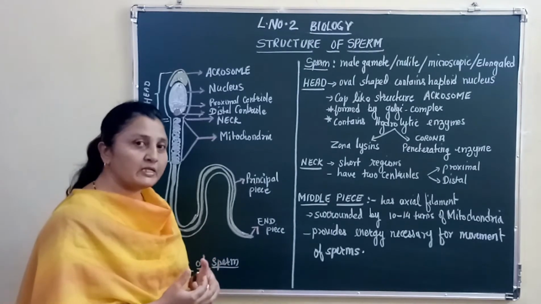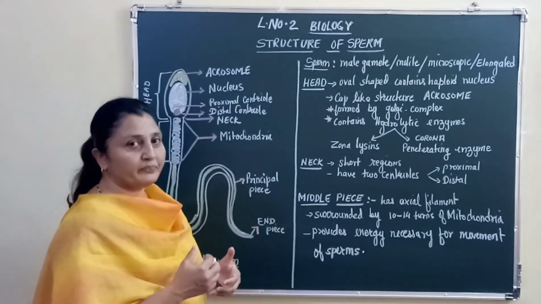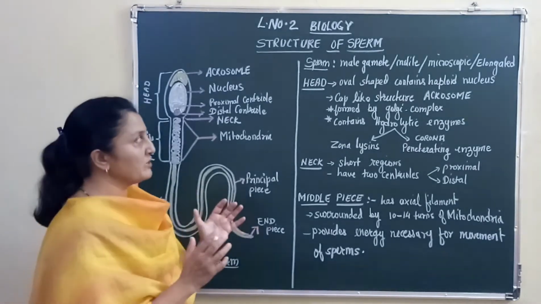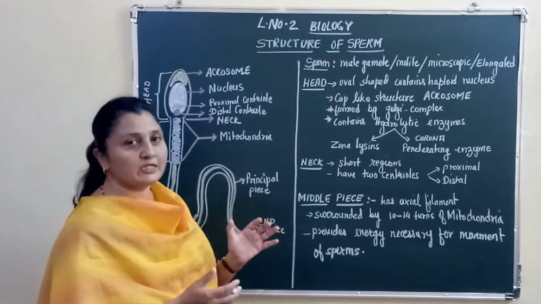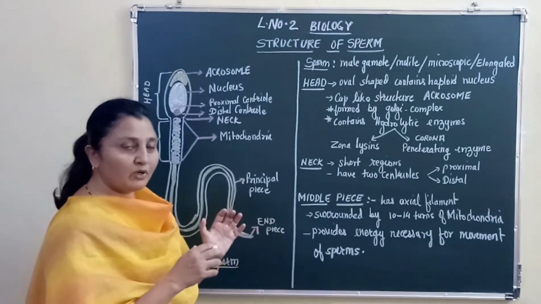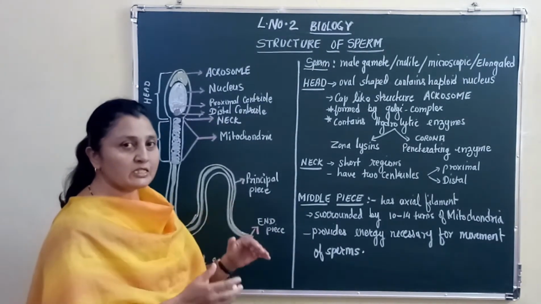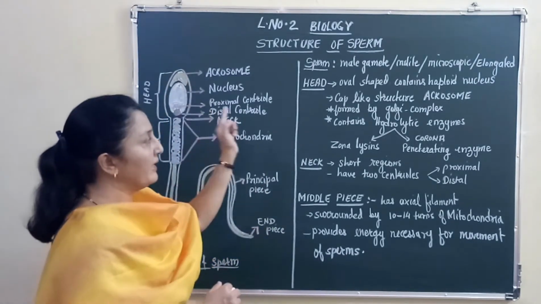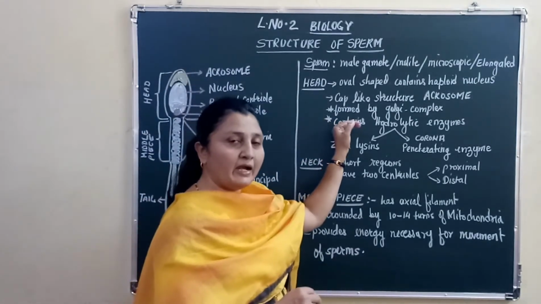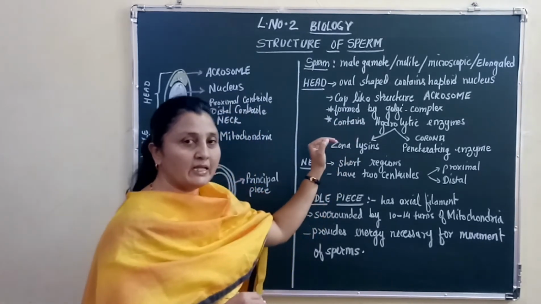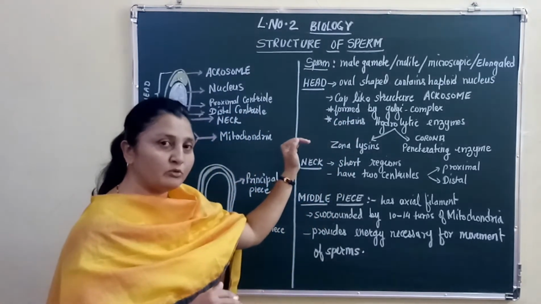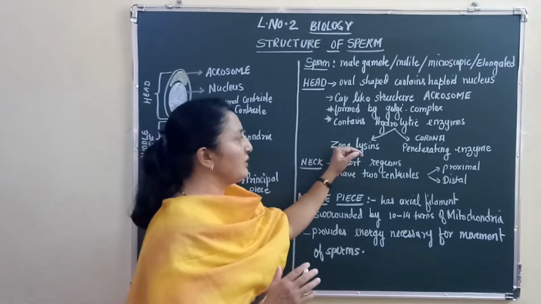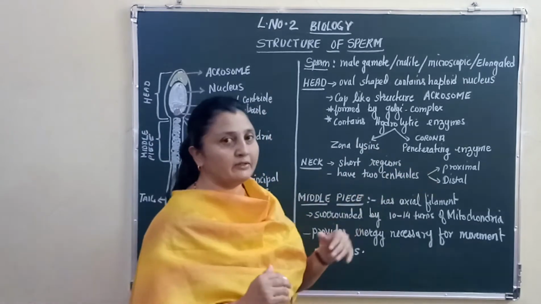This acrosome is formed from the Golgi bodies, correct? When the sperm was in the spermatid condition, there was a Golgi complex, and this Golgi complex got converted into the acrosome, right? This acrosome contains hydrolytic enzymes, that is, enzymes which can break through the membranes. Those hydrolytic enzymes are zona lysins and corona penetrating enzyme.